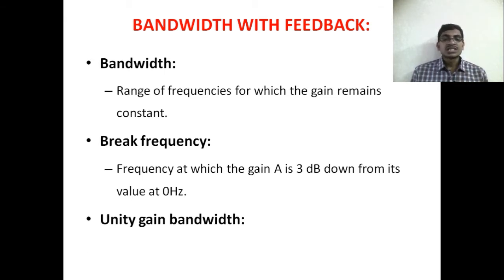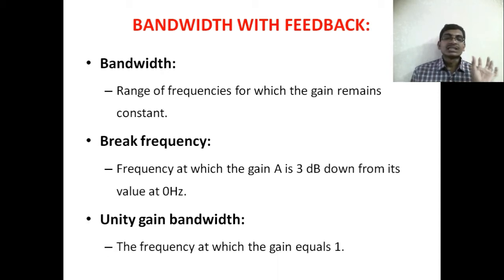The last definition, unity gain bandwidth. Here unity gain means the gain is equal to 1, and it is the product of unity gain and bandwidth. It is the multiplication of the gain when it is unity and its bandwidth when the gain is unity. The frequency at which the gain equals 1. So it is the bandwidth when the gain is equal to 1. That is called the unity gain bandwidth.